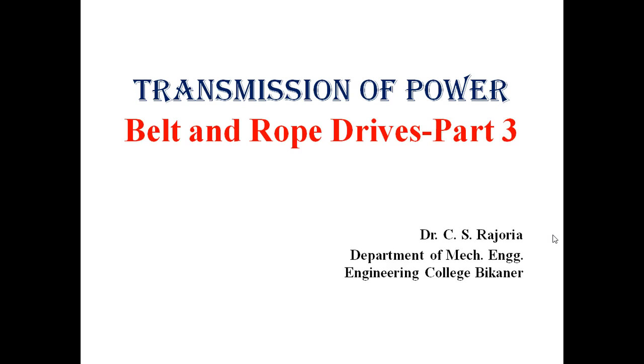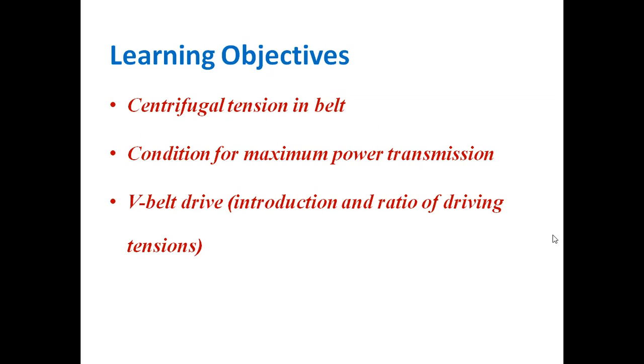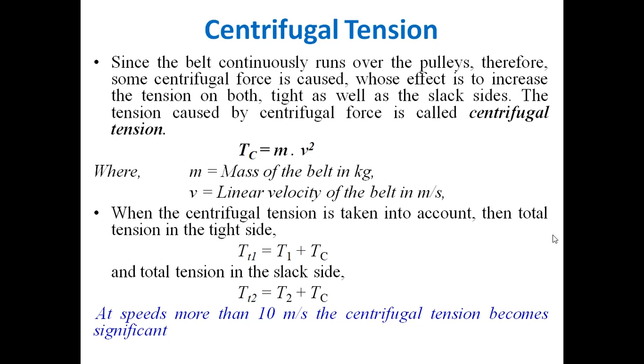So today we'll be continuing with the belt and rope drives, and we'll be studying today about centrifugal tension in the belt, condition for maximum power transmission, and introduction and ratio of driving tension in V belt. After the completion of this lecture, you will be able to understand all these terms which are given here. So let us start with centrifugal tension.